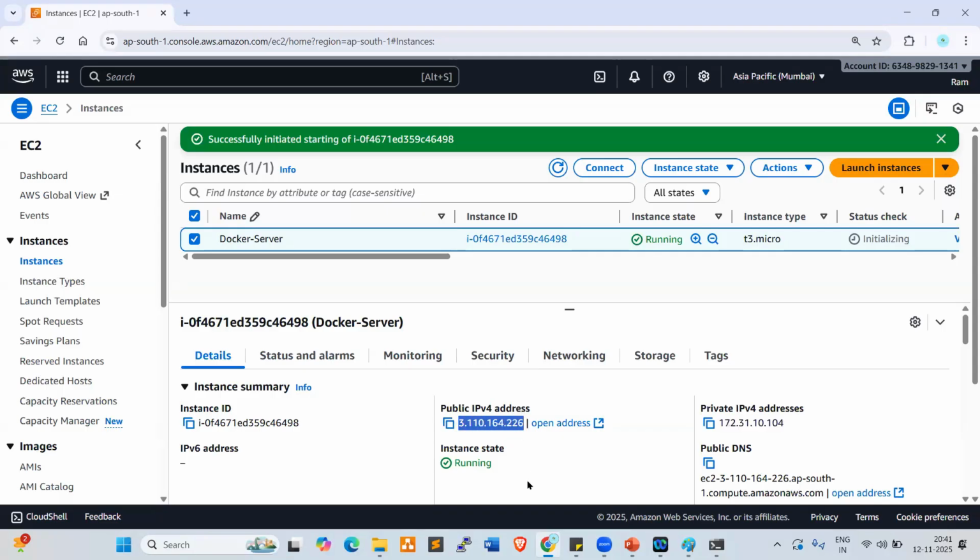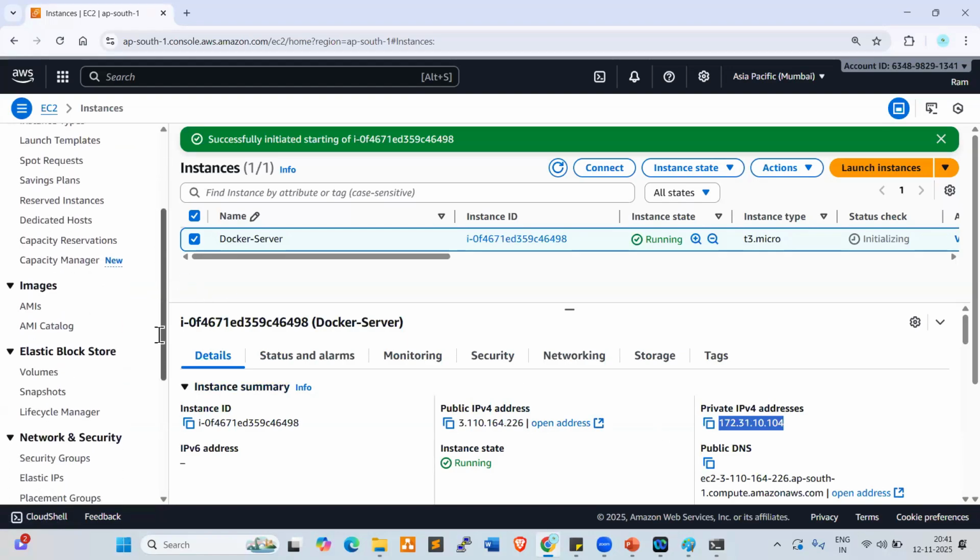This is mainly for connecting to our server; we use the public IP. So once you log in to the server, we always use the private IP address for internal communication. So what about the third IP, which is the elastic IP?